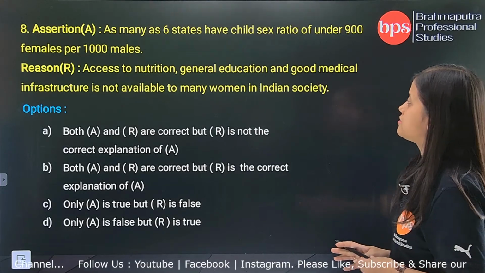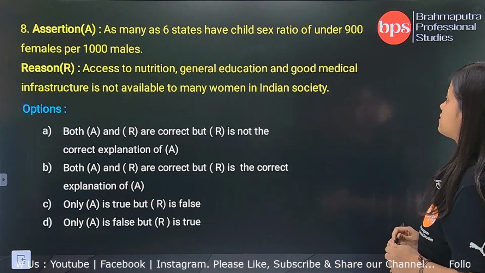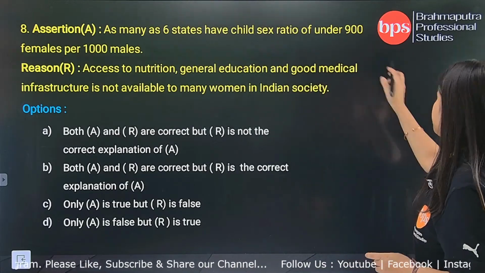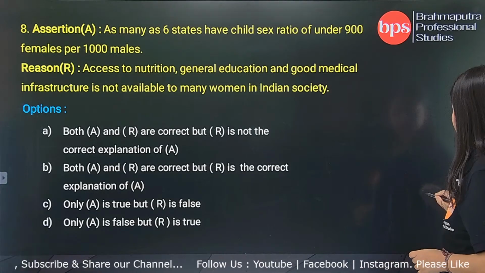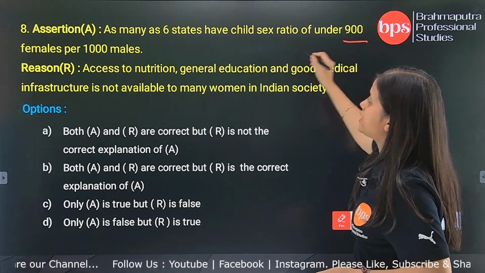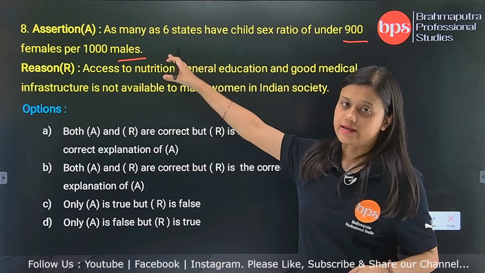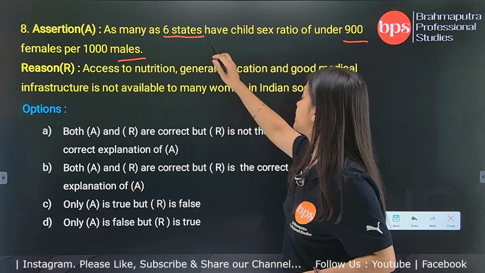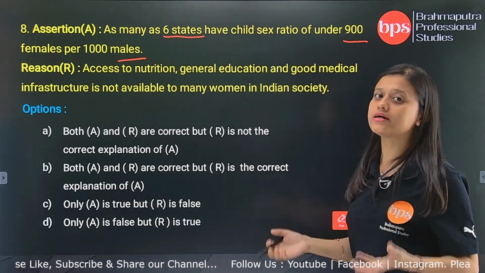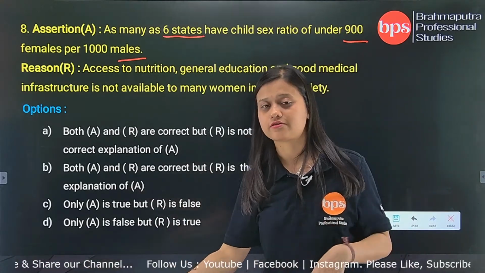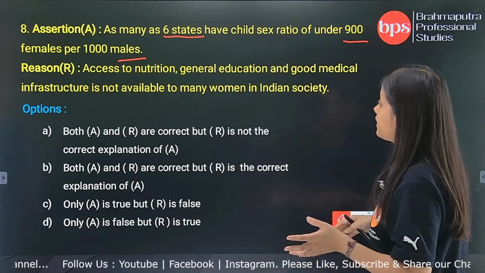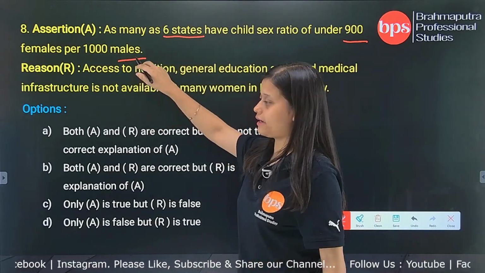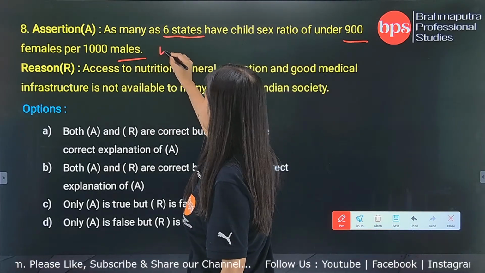Now question number 8 is there. As many as 6 states have child sex ratio of under 900 females per 1000 males. So is this number correct? See, 900 females per 1000 males. The assertion is saying that as many as 6 states in India have a child sex ratio of under 900, that is, not above 900, under 900 females per 1000 males. So now this is the assertion.